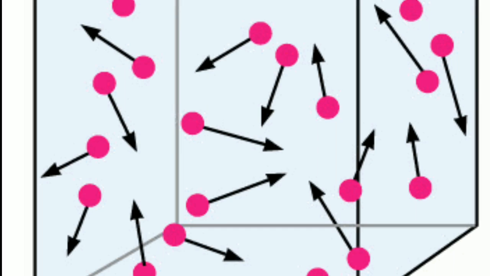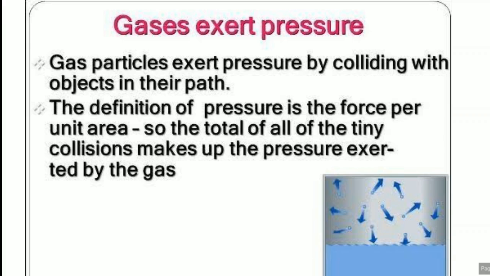We know that gas exerts pressure on the wall of the container in which it is enclosed, because gas also has molecules. All gases and liquids have a common name, that is fluid. Fluids in a container exert pressure from within on the walls and the bottom of the container.